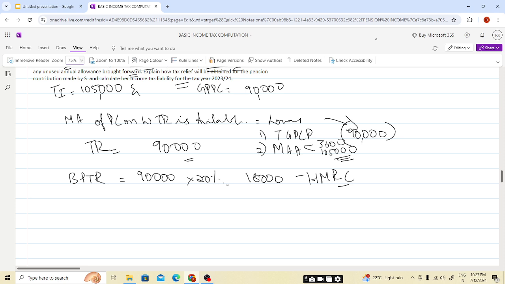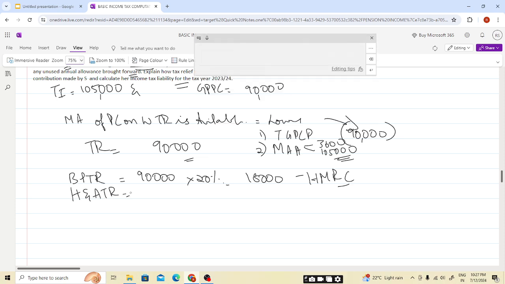Now coming to the higher rate and additional rate relief. This will be done by increasing our tax bands by the gross pension contribution amount, 90,000, so the basic rate band maximum becomes 125,140. I hope this is clear, students.